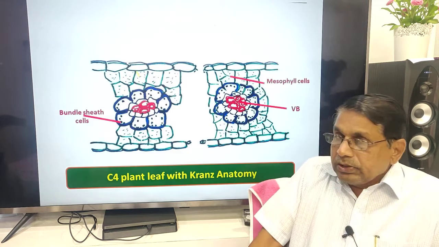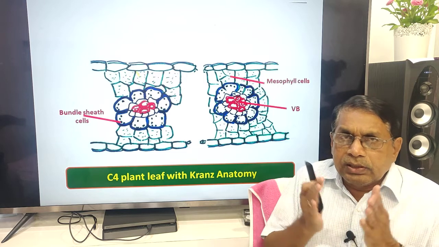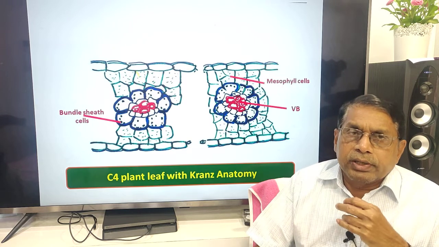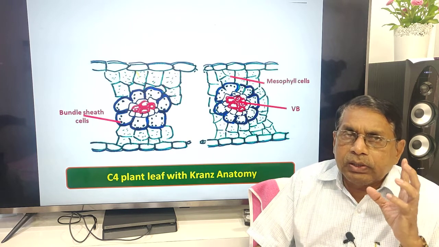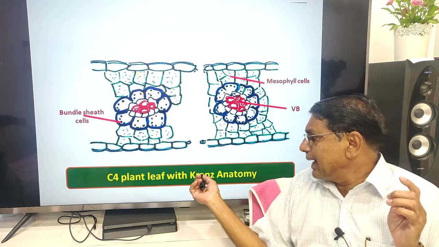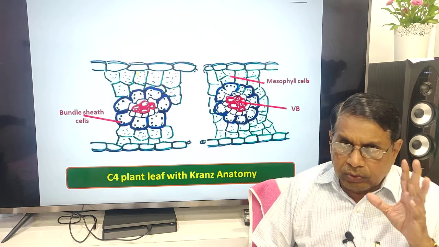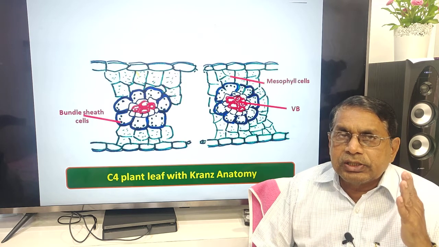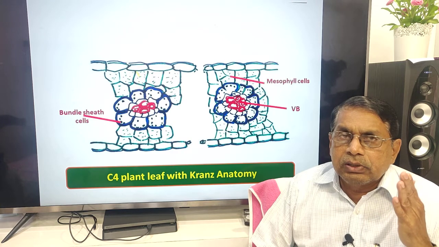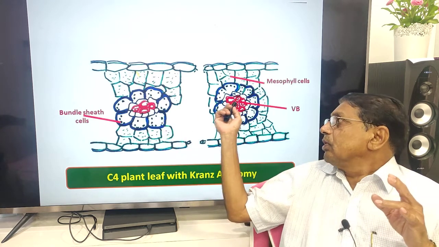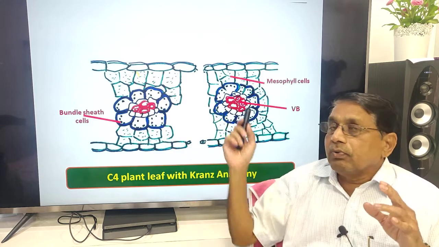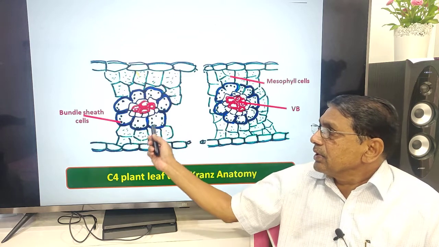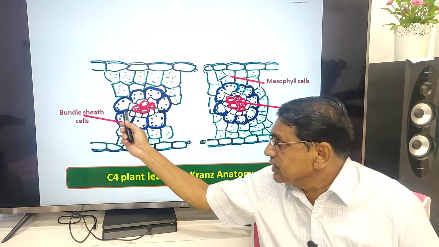Then in C4 plants, if you take the leaf, take thin sections and observe under the microscope, you will find a peculiar anatomy called Kranz anatomy. Only in C4 plants do the leaves show the Kranz anatomy. What is that Kranz anatomy? Around the vascular bundles, which are found in the vein regions, some specialized cells are there. These are called bundle sheath cells.